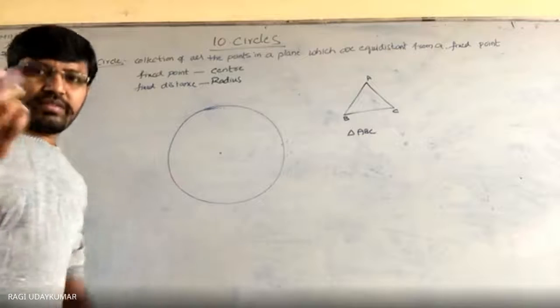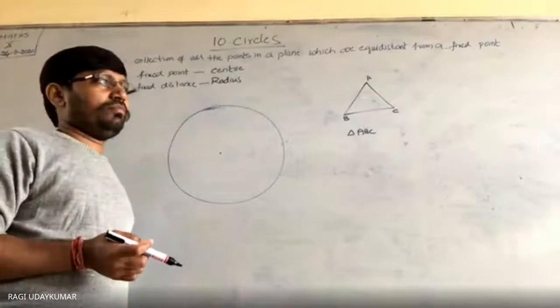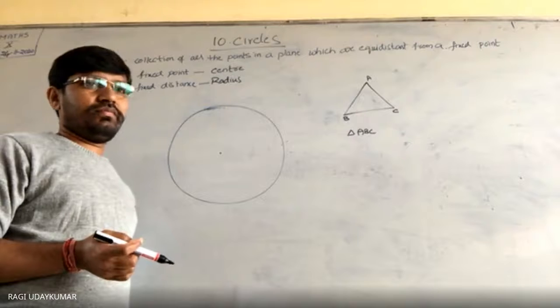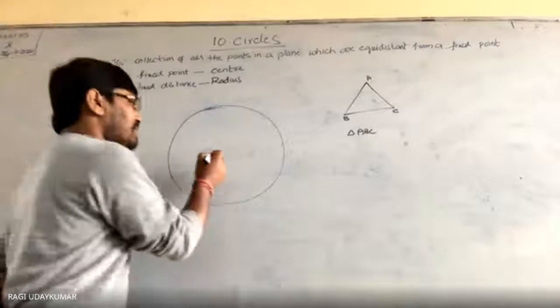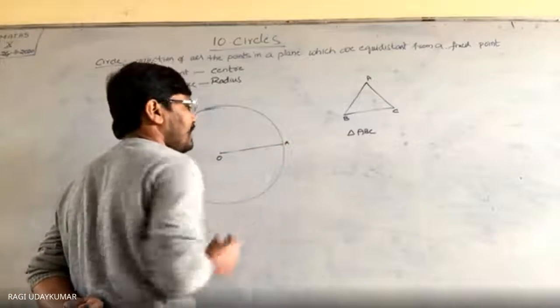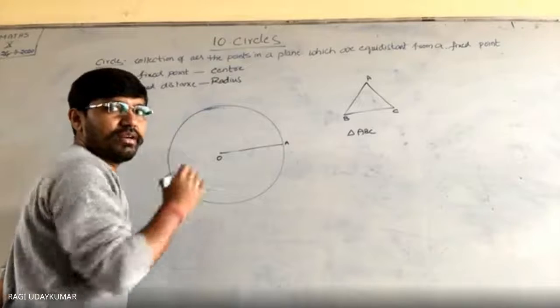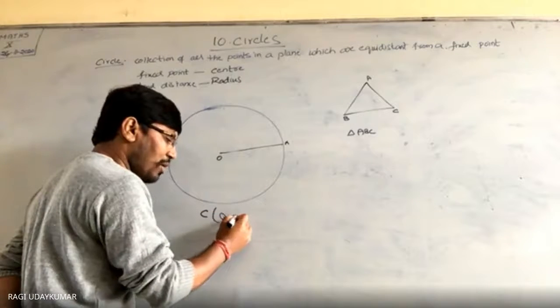No. Vedika said right. Once again, Vedika. Using center and radius. Yes. But how do we name? We will use the center and radius. The center I write as O, and the radius here I write as OA. Suppose A is a point. OA is the radius. So write C in the brackets, O comma OA.